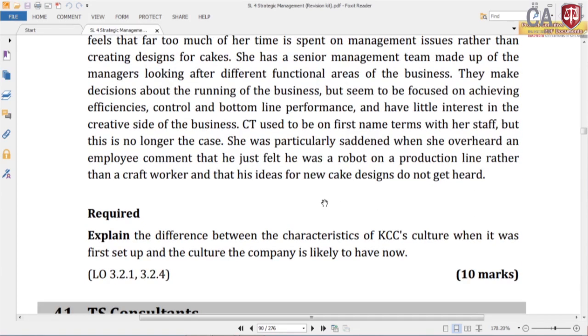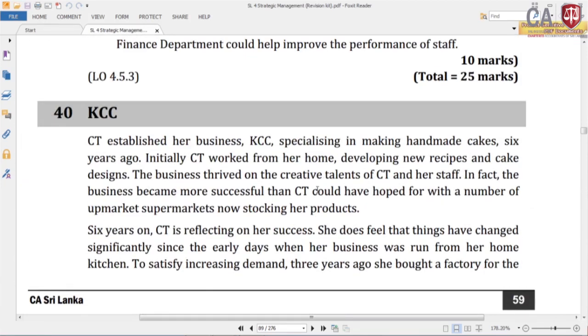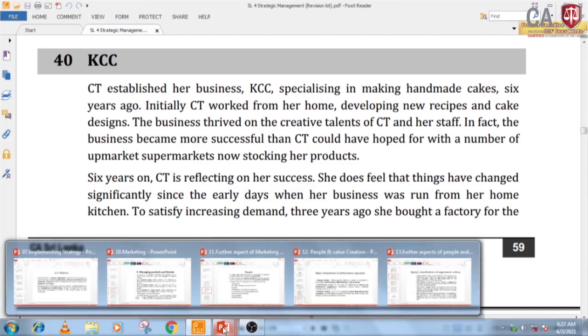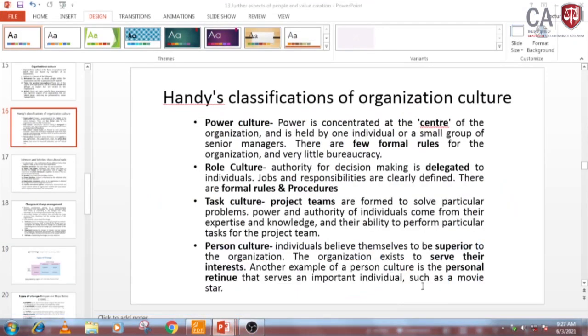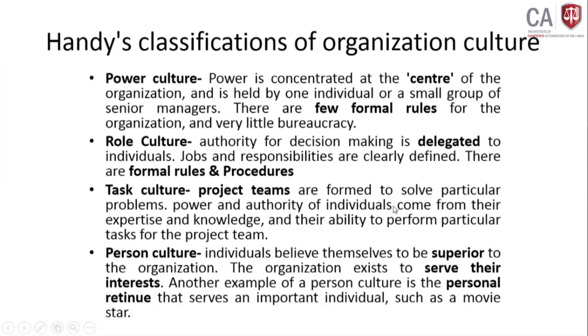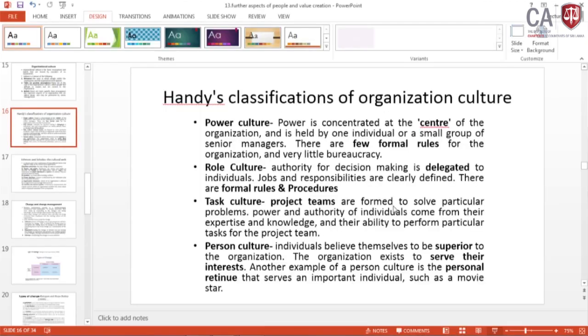So, we have to compare the 2 cultures. Initially, she was conducting the business from her home. She was dominating in the business, and only a few employees were there. So, what type of culture can the initial business have? It should be power culture. The power is retained with this person, the owner, and initially they may have few formal rules. So, power culture.